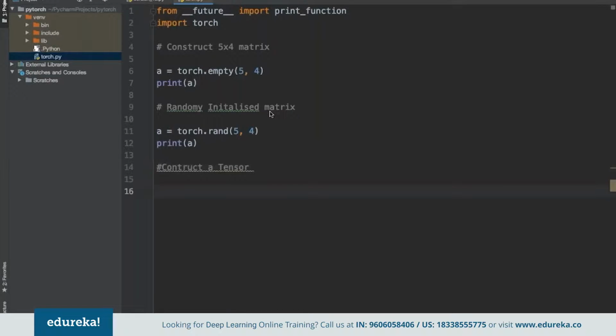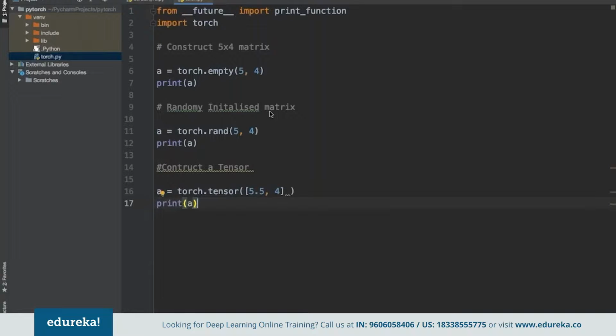Again, we can use the torch library, with tensor, and specify, suppose, not exactly 5 by 4 here, but now using tensor we can specify 5.5 and then 3 as the values, and then print it again.